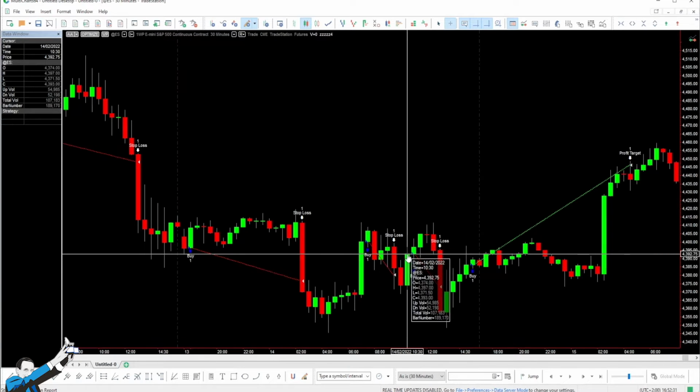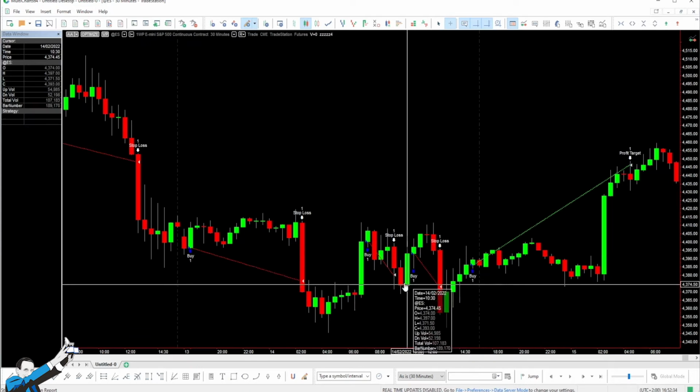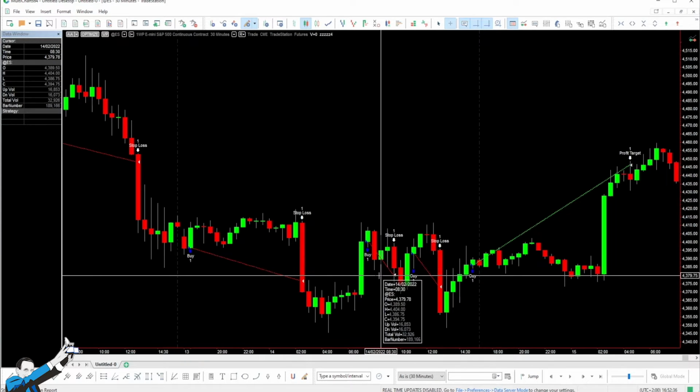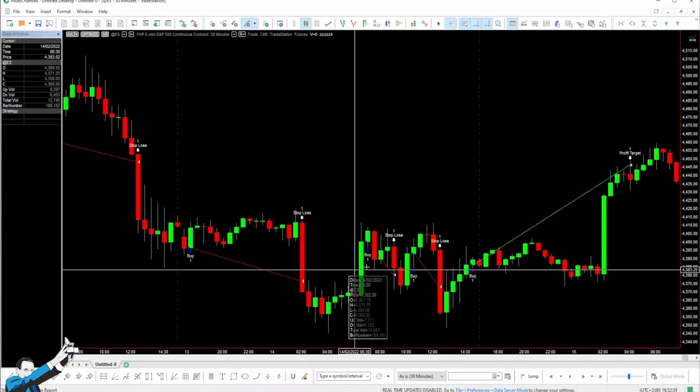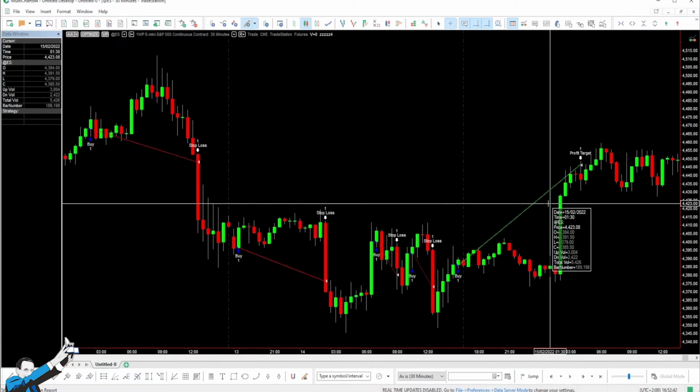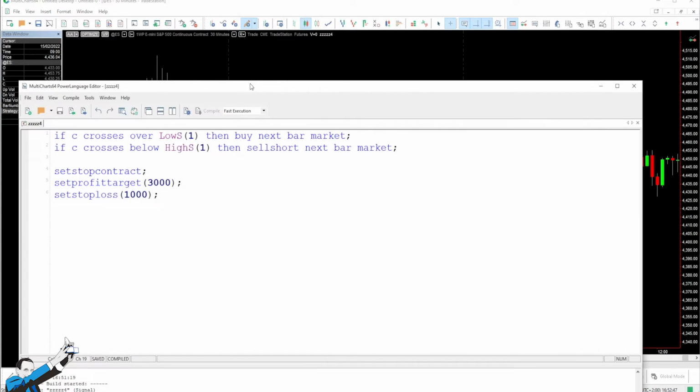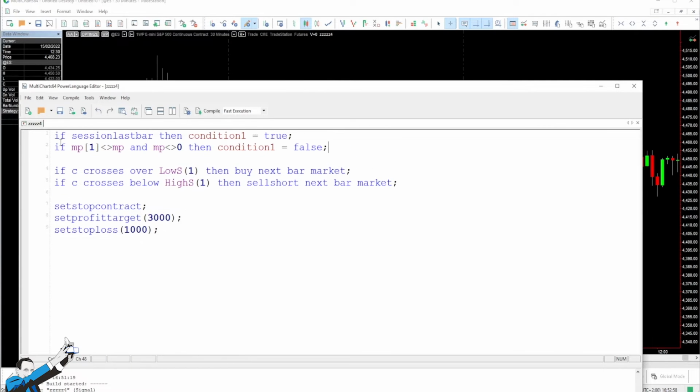An idea that could come from looking at this type of setup would be to limit the number of trades per session to 1. And to do this, we can simply use a condition based on the market position. Indeed, if we find ourselves at the last session bar, then we'll say that condition 1, which will be our condition to enable entries, is equal to true. Otherwise, if the market position changes and becomes different to 0, which means that we're either long or short, then condition 1 will be equal to false.